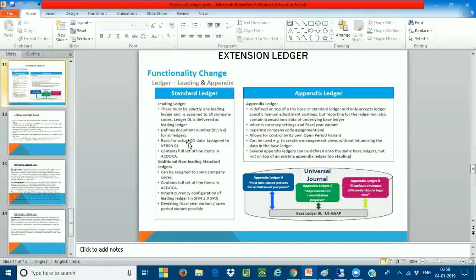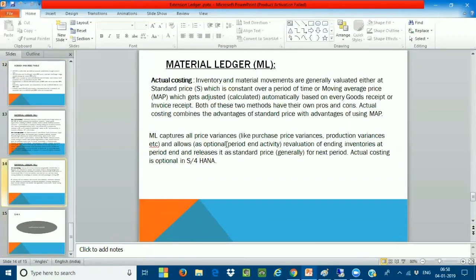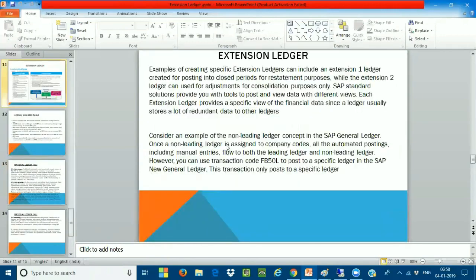This is the concept of three ledgers. One is the leading ledger, second one is the non-leading ledger, and the third one is going to be called your extension ledgers. This extension ledger is a new concept in SAP S/4HANA. Very, very important, sir. This extension ledger is a new concept in SAP S/4HANA. Very, very important.